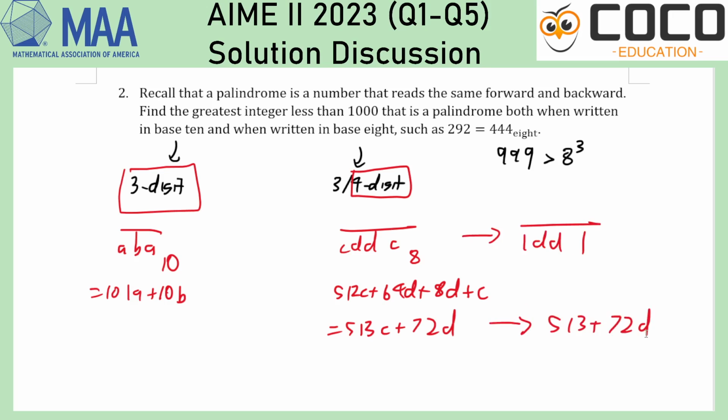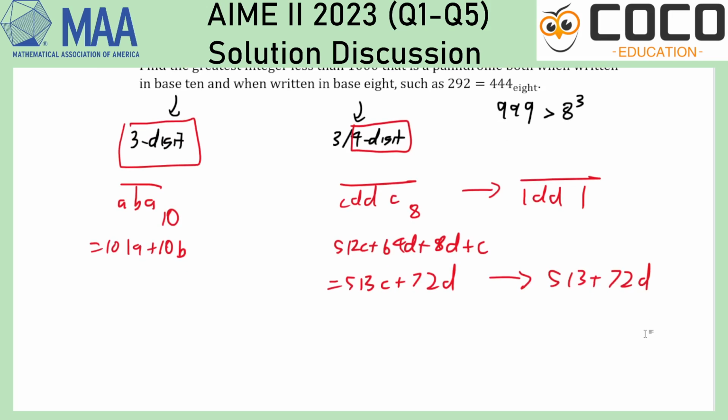And I can just sort of test out the different cases of what D could be until it exceeds 999. So if D is equal to 0, which is allowed, I just get 513, which is, okay, so this doesn't work because we're basically just checking whether it's a palindrome. Right? What am I doing? I don't need that. I just need to check whether this is a palindrome. Okay, so scrap that. 585 is a palindrome.